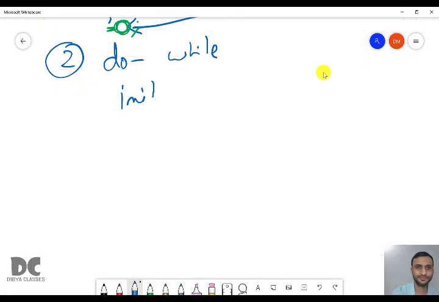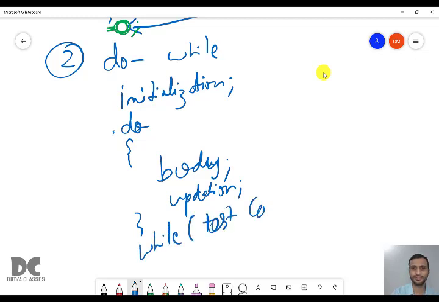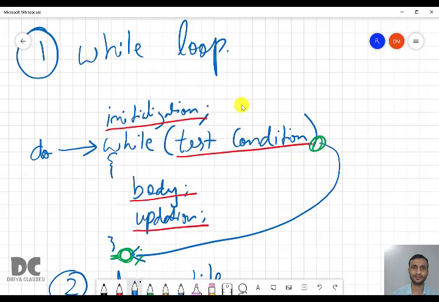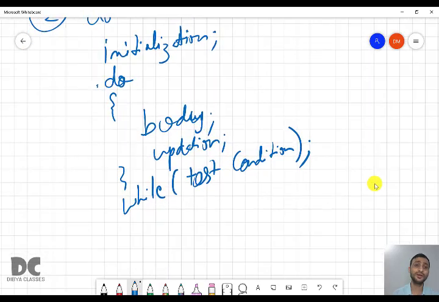So initialization, then instead of the while line we write do, then body, then updation, and then this while will come here, while test condition. And remember, after this you have to give a semicolon. It is compulsory to give a semicolon after this while statement. Not in the while loop. In the syntax of do while, you have to give a semicolon after the while line. So this is the syntax of do while.